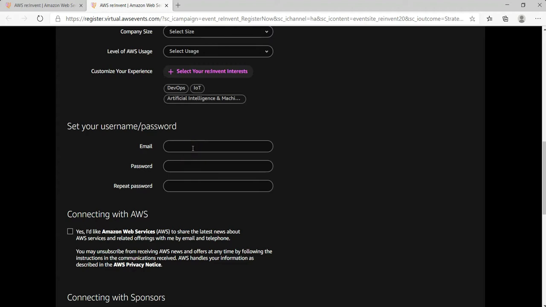Now you need to provide your email ID and select a password and confirm the password.